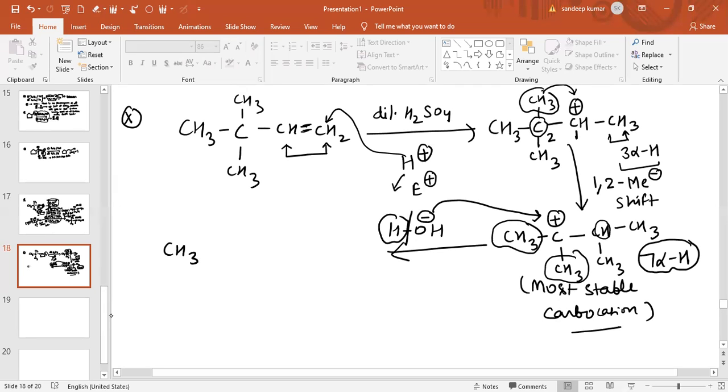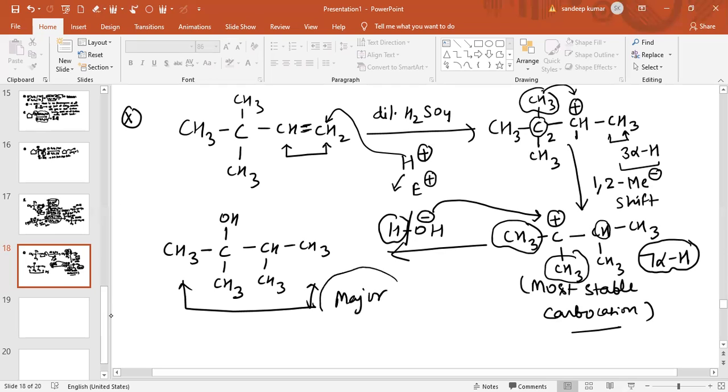So basically the product obtained in the final step is CH3C, CH3, OH, and CH3, CH3. So this is basically the major product obtained. So you have easily identified the difference between these three catalysts. By using dilute H2SO4, we have done everything: rearrangement, shifting, ring expansion, ring contraction, every possible chance for the rearrangement of carbocation we have done there.